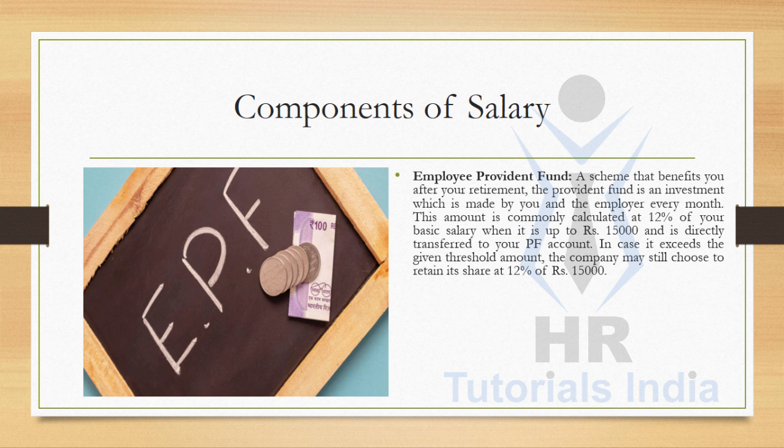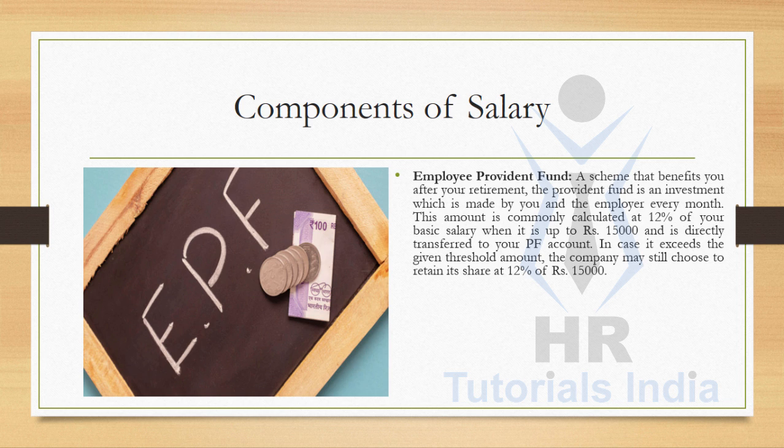Employee Provident Fund, a scheme that benefits an employee after his or her retirement. The Provident Fund is an investment which is made by an employee and the employer every month. This amount is commonly calculated at 12% of the basic salary, which is up to 15,000, and is directly transferred to the PF account. In case it exceeds the given threshold amount, the company may still choose to retain its share up to 12% of Rs 15,000.